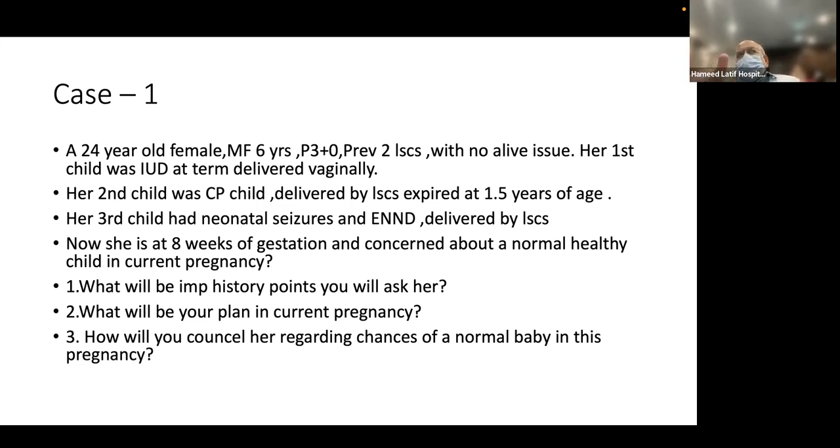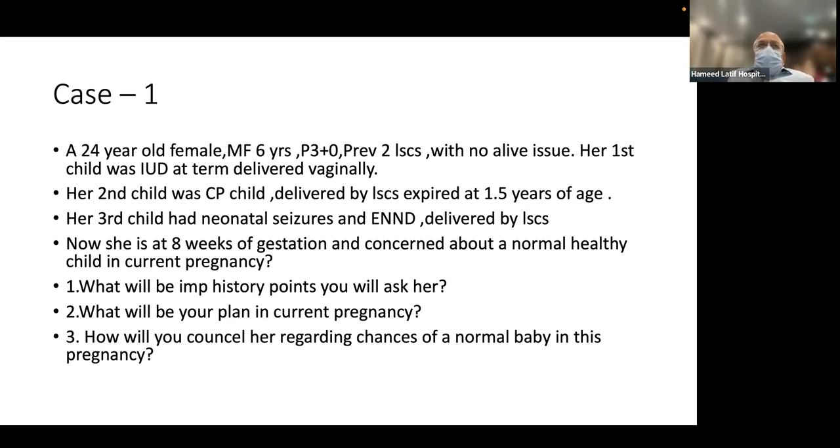You can't really say that your child is going to be CP again or would have a neurological problem. You can say that it would have been much better if we had investigated the mother as well as the father before the pregnancy started. But what now we can do is that we can request this genetic assessment, and depending upon the outcome of that, one would then assess the chances of this baby being affected.